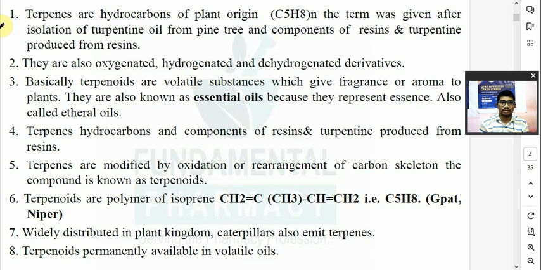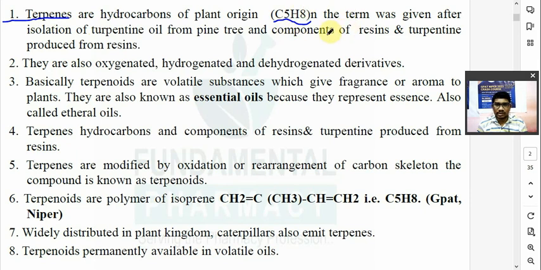They are hydrocarbons. Terpenes are hydrocarbons of plant origin, and they are either monomer, dimer, trimer or polymer of a simple hydrocarbon, C5H8. So terpenes are the hydrocarbons of plant origin, and their formula is C5H8: carbon 5, hydrogen 8.